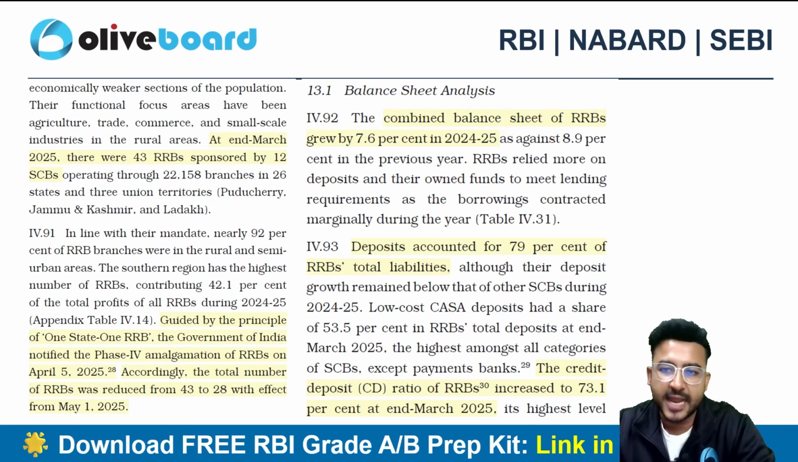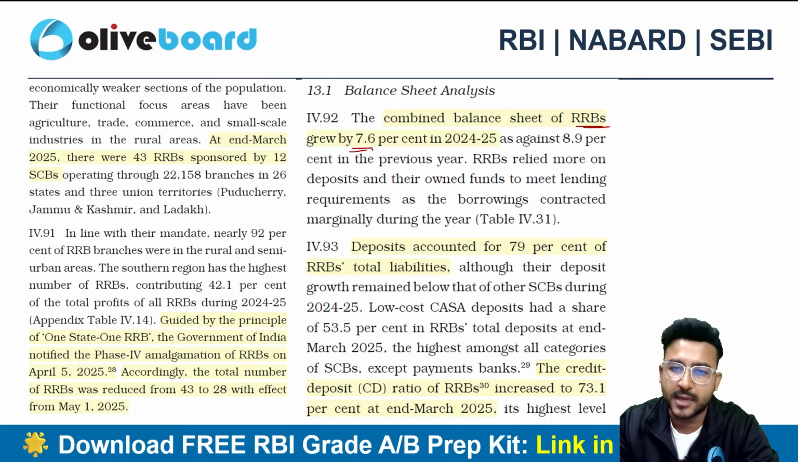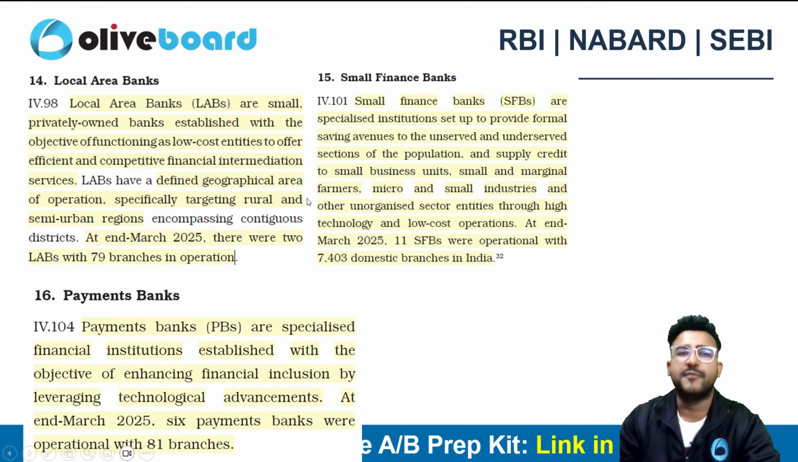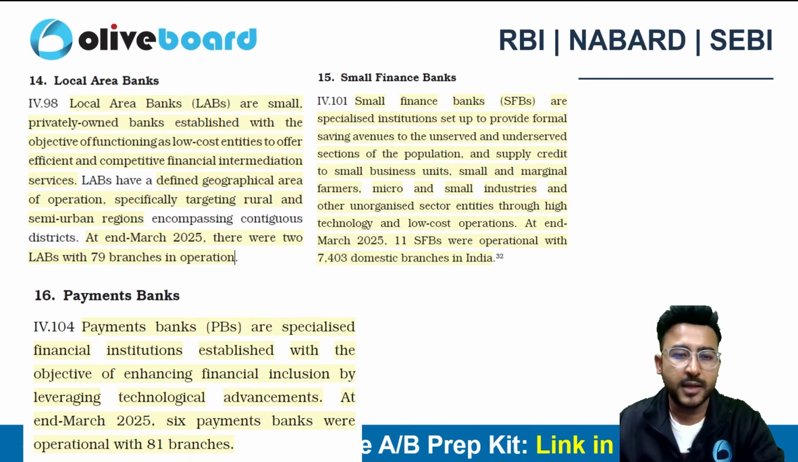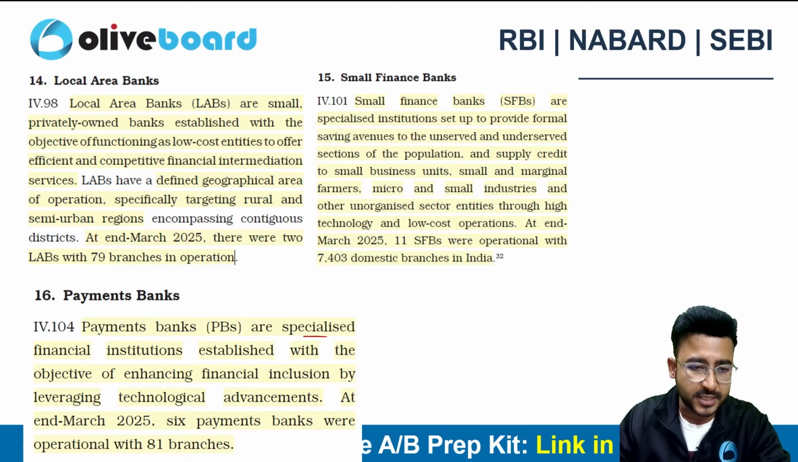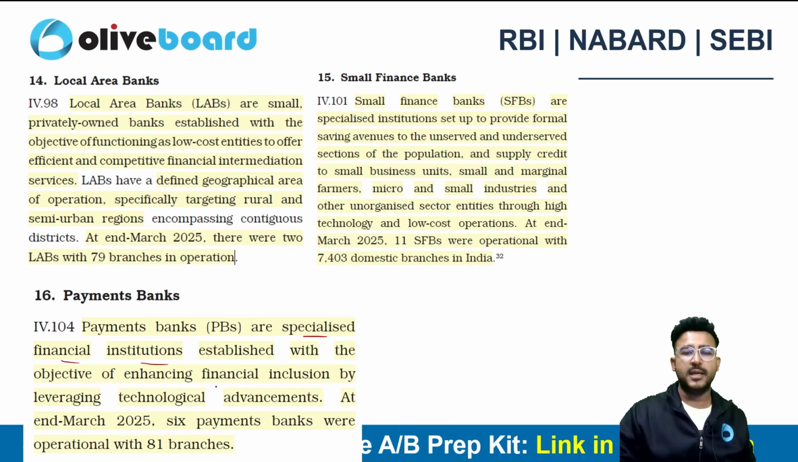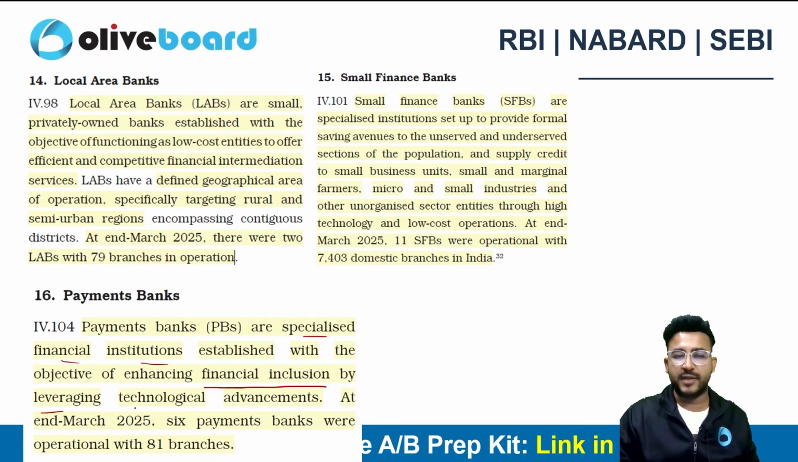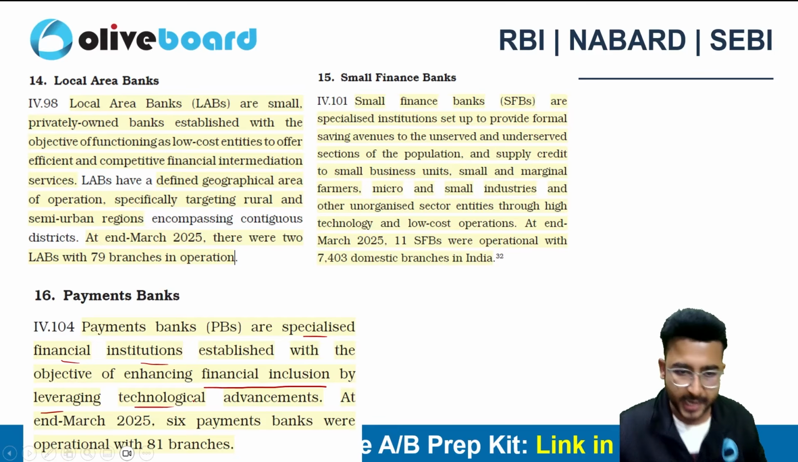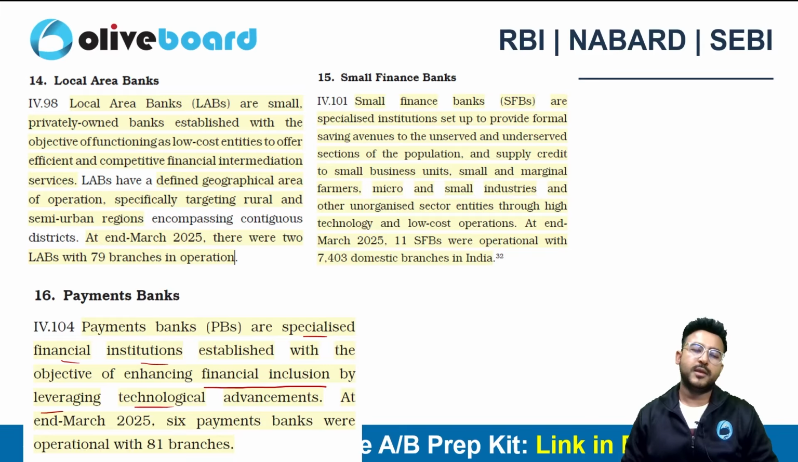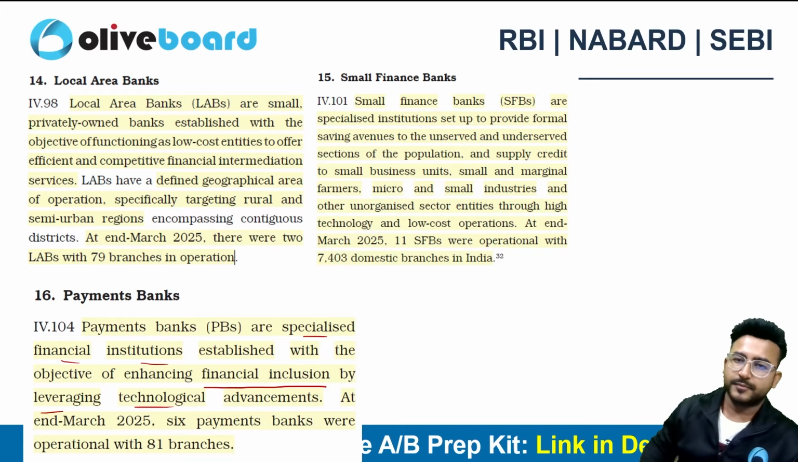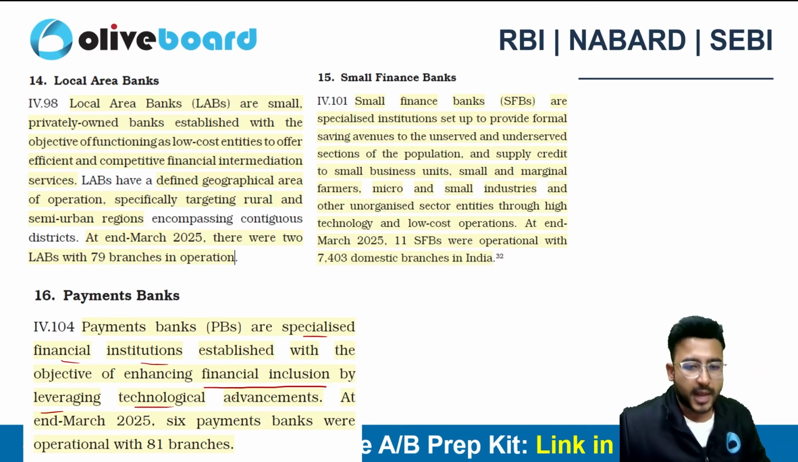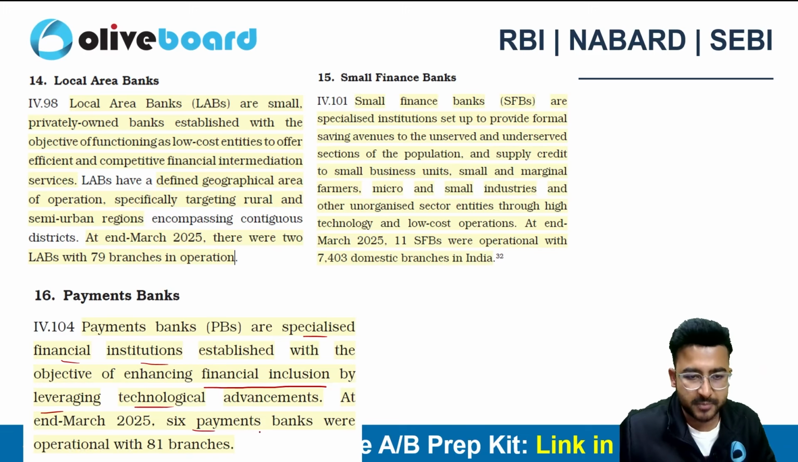The balance sheet of the RRBs is also growing, by 7.6%. We do have different other banks as well, like local area banks, small finance banks, payment banks. Now payment banks are specialized financial institutions. The whole objective is enhancing financial inclusion by leveraging technology advancements, right? They can only make payments and accept deposits, they can't lend money, right? So as of now, we have 6 payment banks in India.